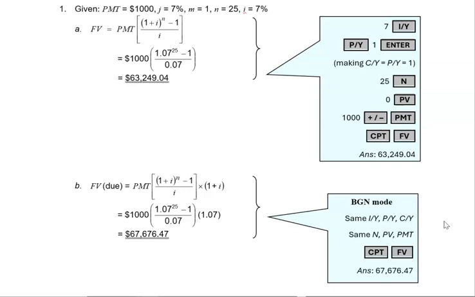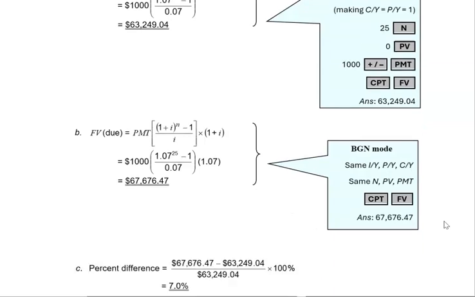Everything else stays the same, the only thing that changes is the beginning mode. So then CPT future value is going to give us $67,676.47. Okay, so you can see right there just by looking at it that you're getting over $4,000 more.